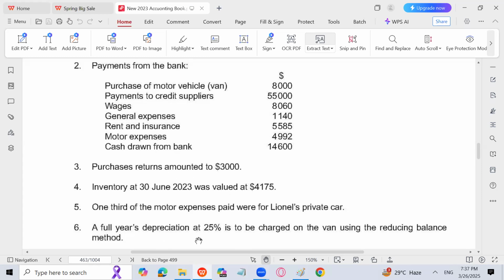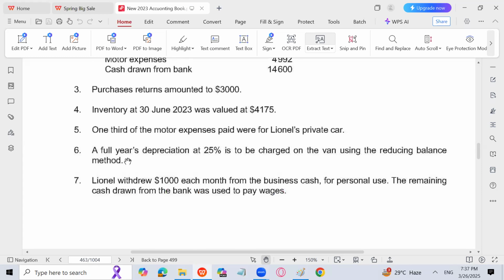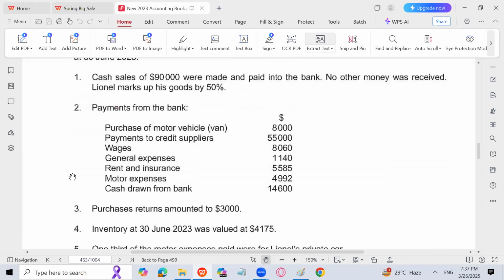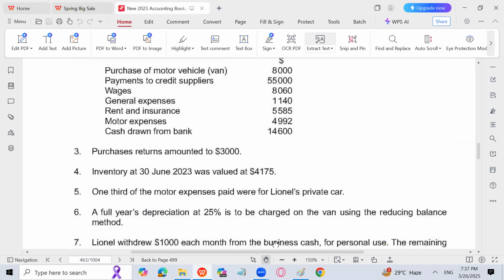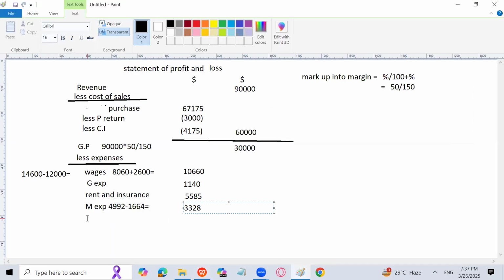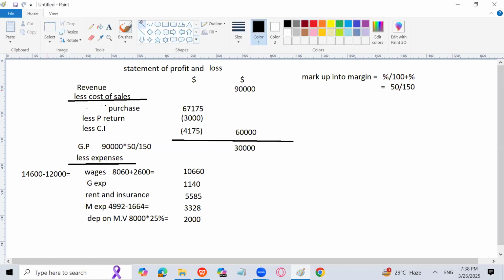Next is going to be depreciation is 25% to be charged on the van using the reducing balance method. That is quite easy. Why? Because purchase of motor vehicle is given 8,000 and there is no motor vehicle which is already been given in the question. There is no depreciation on motor van yet. So we will calculate 8,000 into 25%. We will get the depreciation on motor vehicle. 8,000 into 25%, 2,000. Total करने की चीज का we'll go for the total of the expenses. Then we can find the profit for the year.